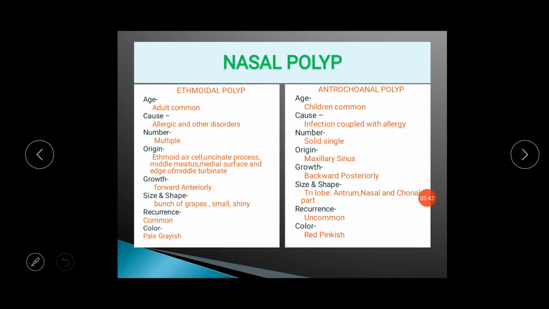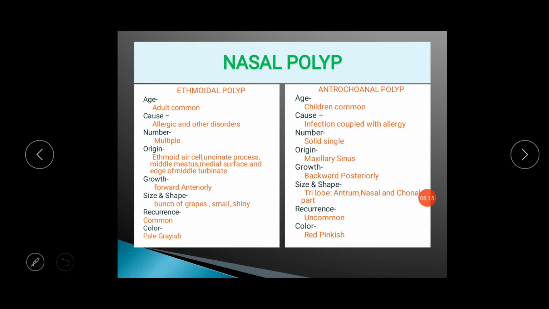From there they arise, and due to increased blowing of the nasal cavity, they grow forward anteriorly. They are small shiny polyps with pale edematous mucosa, whitish to yellowish in color, usually pale greyish. Main surgery for ethmoidal polyposis is FESS, and recurrence is common in this type of patient.